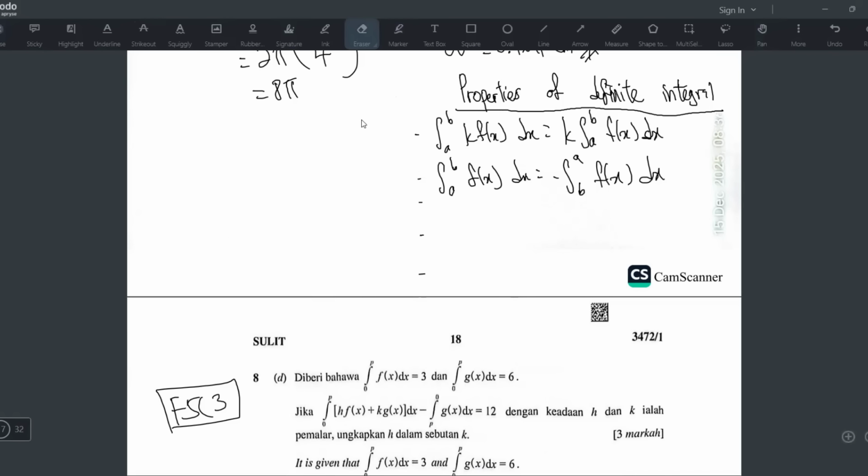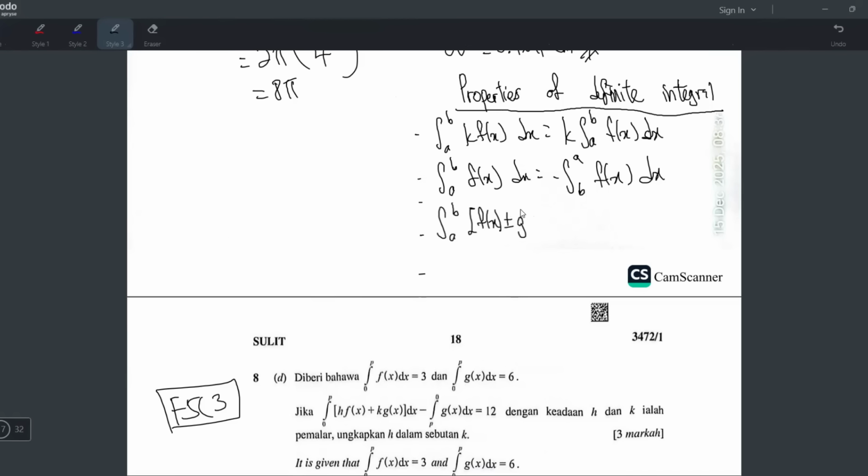The third one, when you have integrate a to b, f(x) plus minus g(x) dx. Ya, betul lah. Dia boleh pecah jadi integrate a to b f(x) dx plus minus integrate a to b g(x) dx. Okay. Maksudnya kalau dalam ni ada dua term, kita boleh pecah. Tapi dia kena plus minus lah. And then yang ni pecah jadi two separate integral.